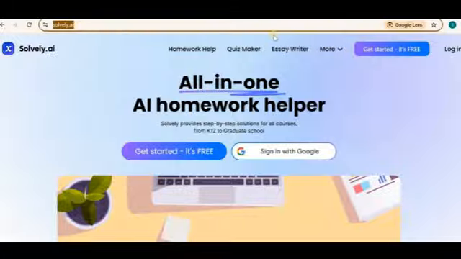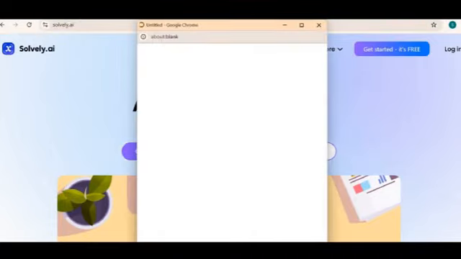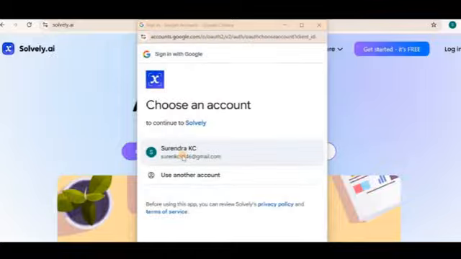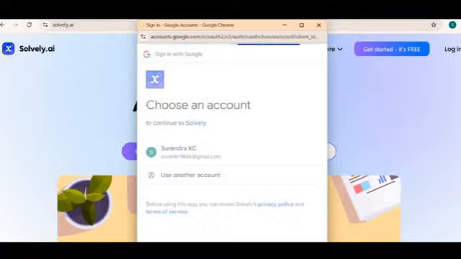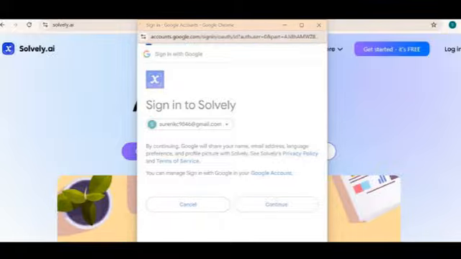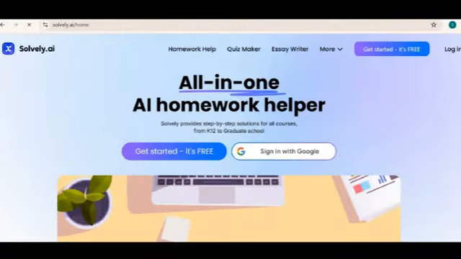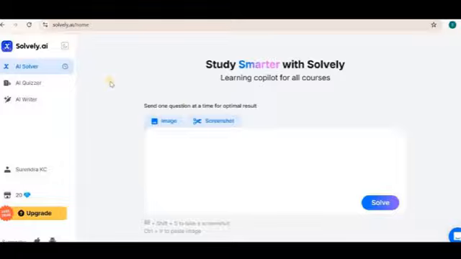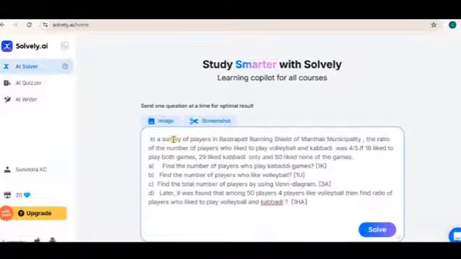First of all, type solveai in the web browser. You can see it here among these types of platforms. Then you can click Sign in with Google. You can choose the Google account and then click on continue. This Solve AI can help to solve complex problems by pasting the text.